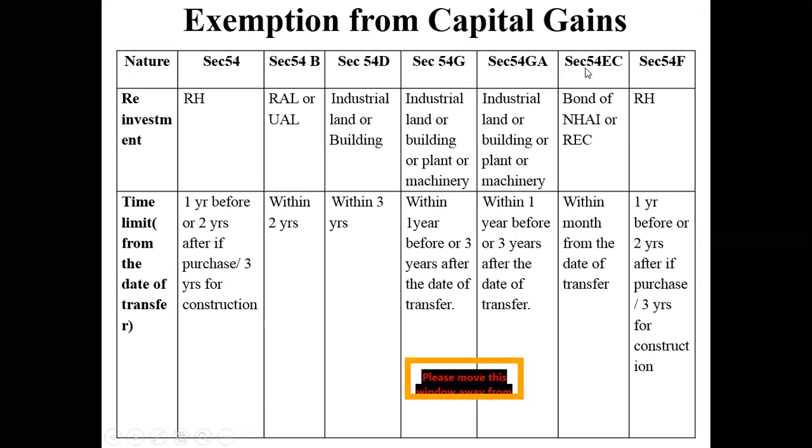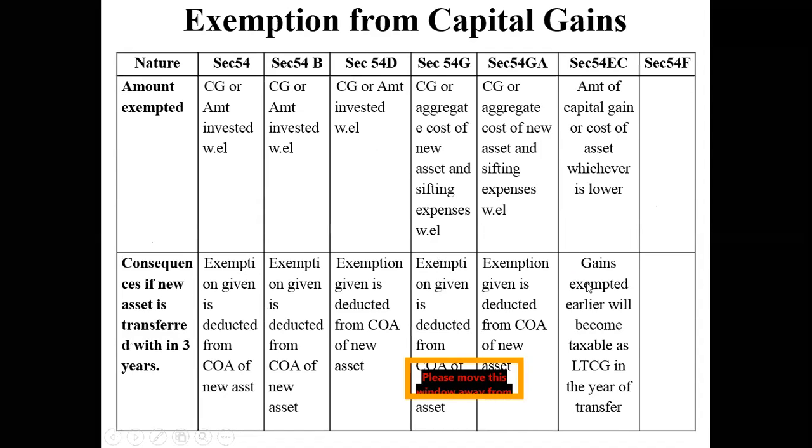So if you observe, in most of the exams, they ask you provisions relating to Section 54EC. The reason being, it's a versatile section. That means anyone is eligible, all assets are eligible. And not only that, on your investment in these particular bonds, you are also eligible to get a tax benefit. That is one of the very important aspects, which is not applicable for any of these. It is only applicable for Section 54EC, right? And this investment has to be done within 6 months. That is very important. Are you able to understand this?